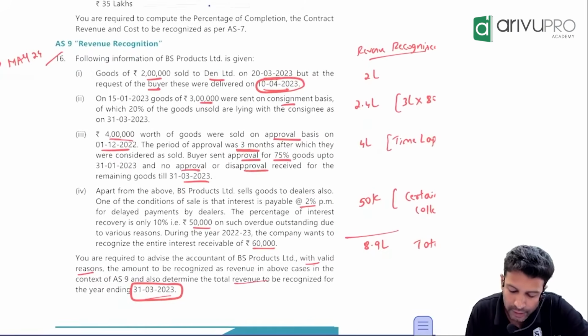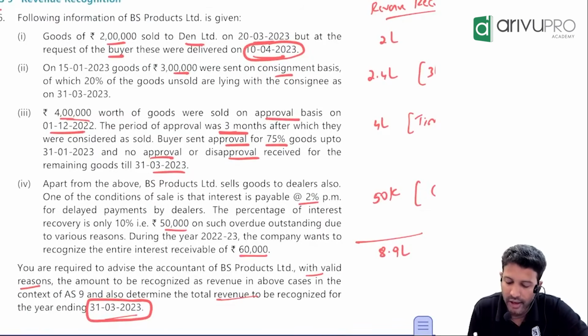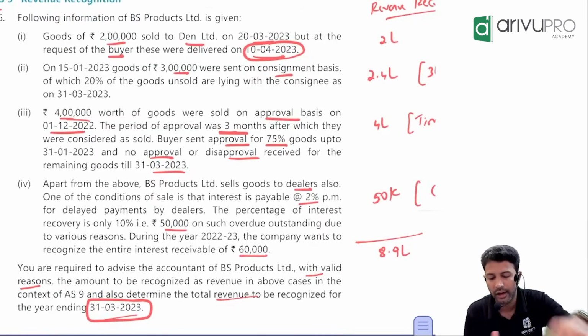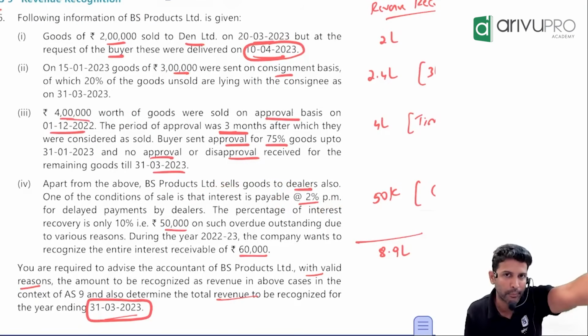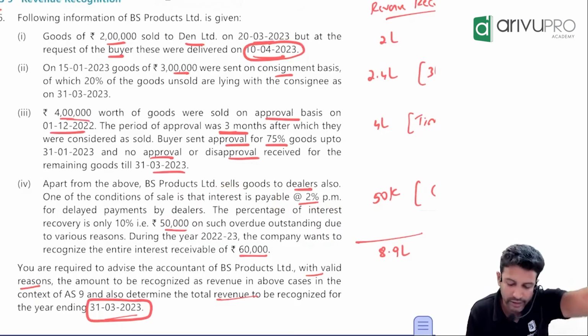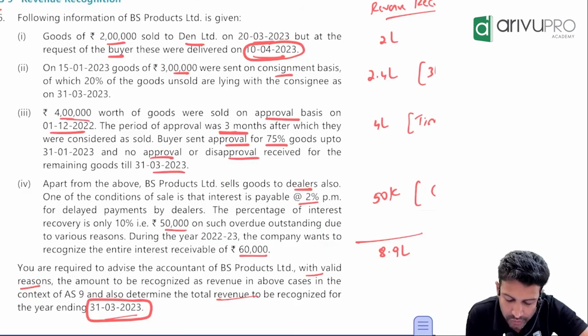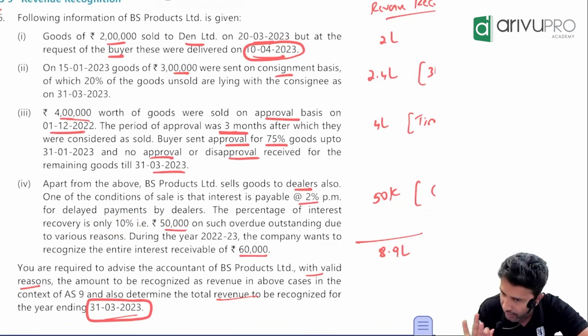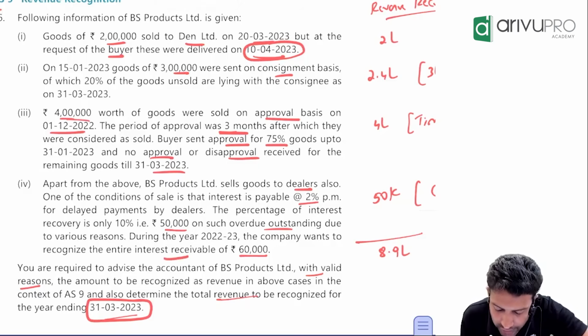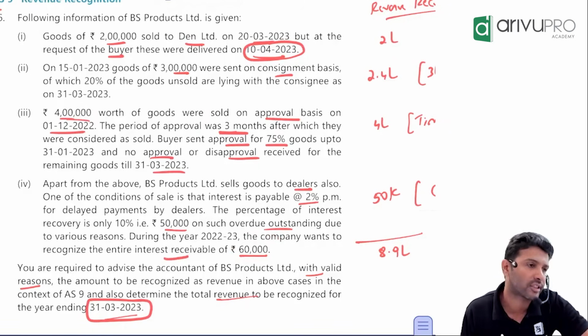Okay. Apart from the above, BS Products also sells goods to the dealer, on a condition that interest is payable at 2% per month for delayed payment. If there is a delay in payment, we will also collect interest. The percentage of interest recovery is only 10%. We feel we will recover only 50,000 on such overdue, but the company wants to recognize the entire interest receivable as 60,000.